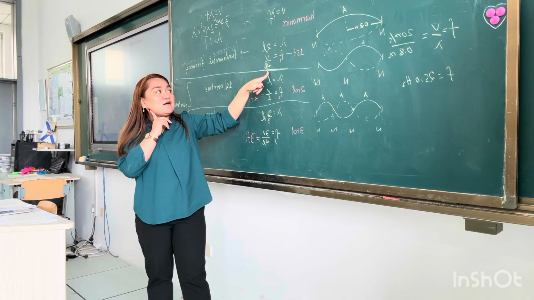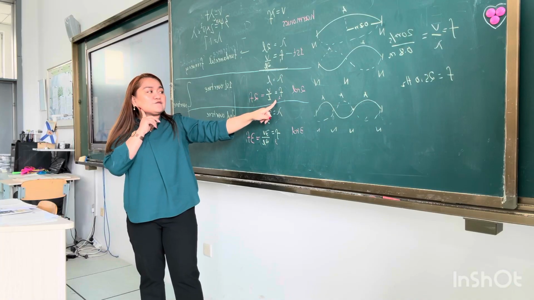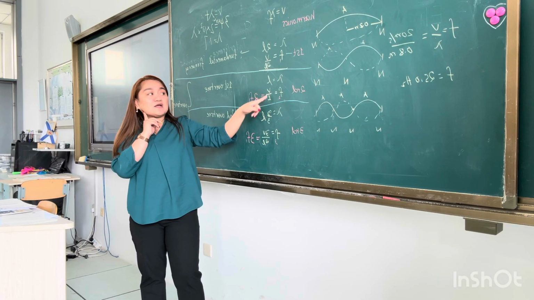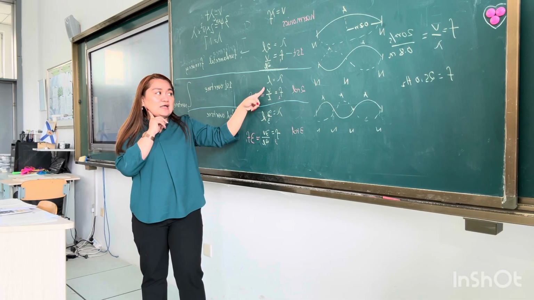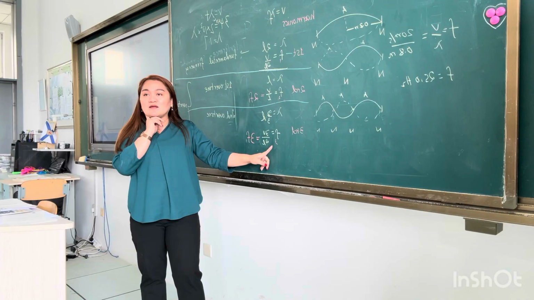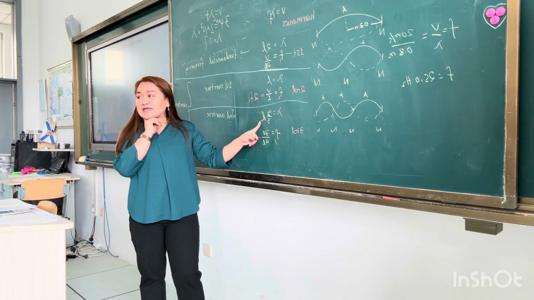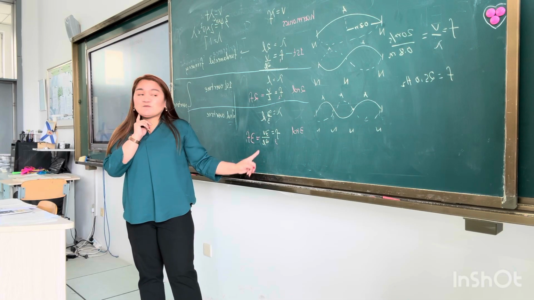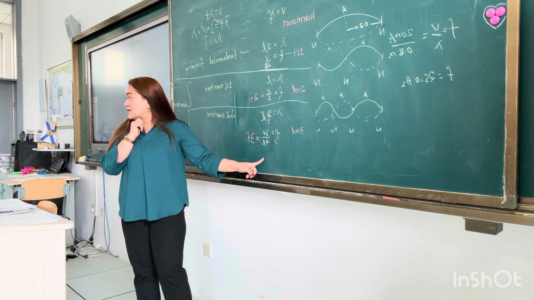Let's do the second one. F2 is V over L, because the wavelength is just L. Did you get this? And for the third one, we have V over 2/3 of L. So just plug in the value of the wavelength.